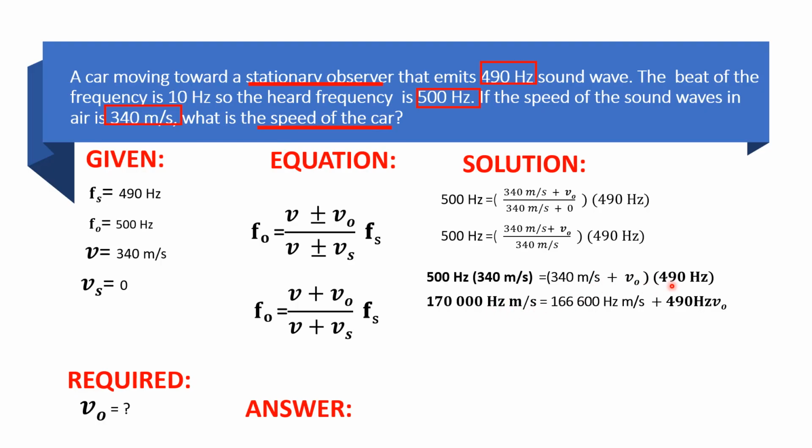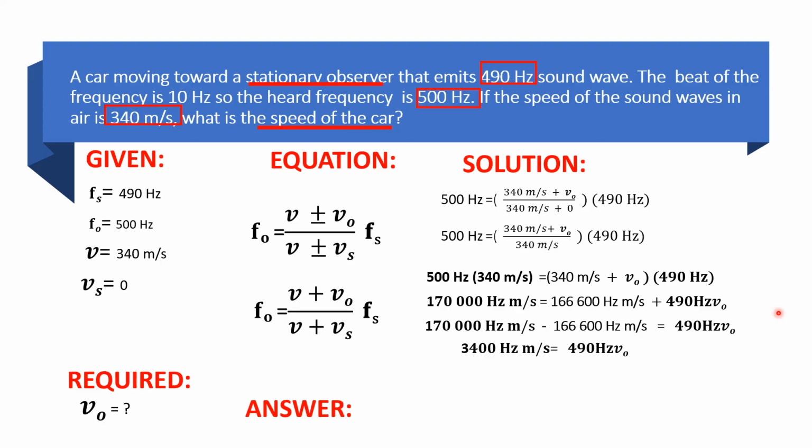And now, isolve natin to. That is distribution property, diba? I-distribute natin yan. So, 490 times natin sa 340. So, that is 166,600 Hertz meter per second. Plus, 490 times V sub 0. So, that is 490 Hertz V sub 0. Okay. Solve lang natin, no? Ito, ililipat natin dito, addition property of equality. So, we have 170,000 Hertz meter per second. So, naging negative na yon, nalipat dito. So, we have 166,600 Hertz meter per second is equal to 490 Hertz V sub 0.